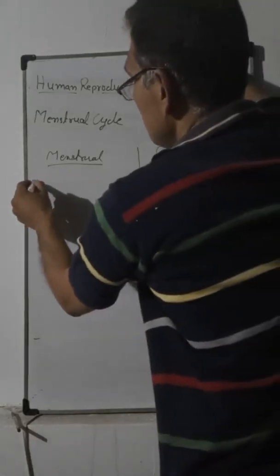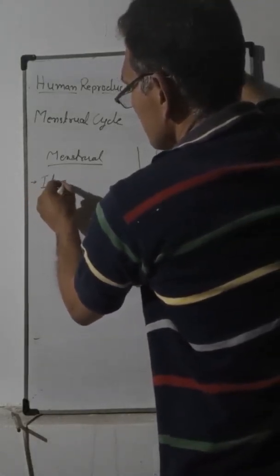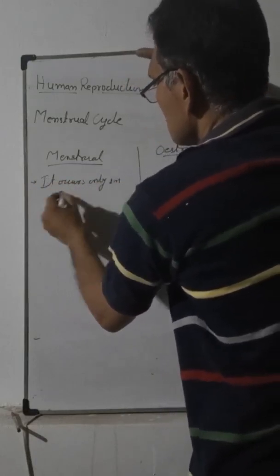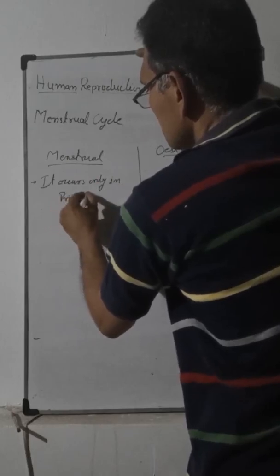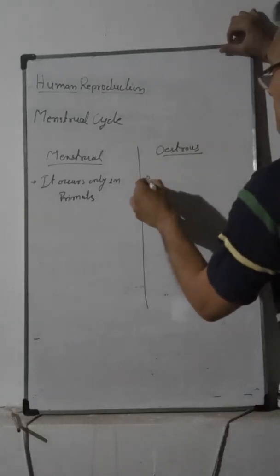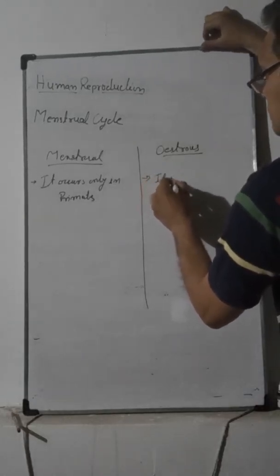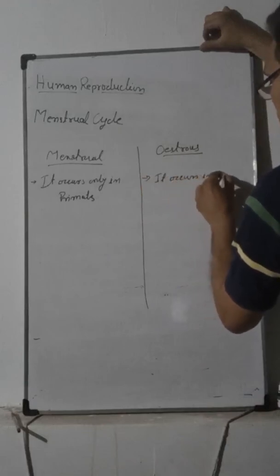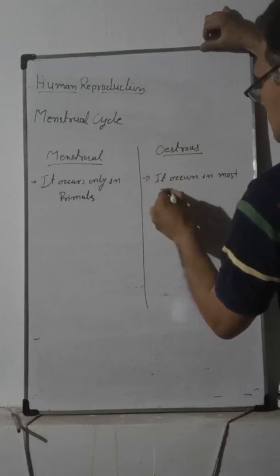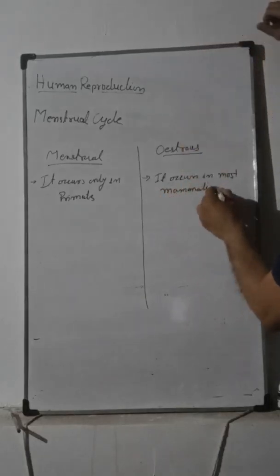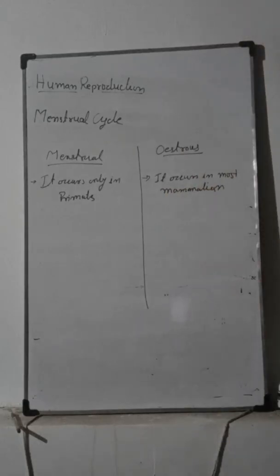The menstrual cycle occurs only in primates, and the oestrus cycle occurs in most mammalians.